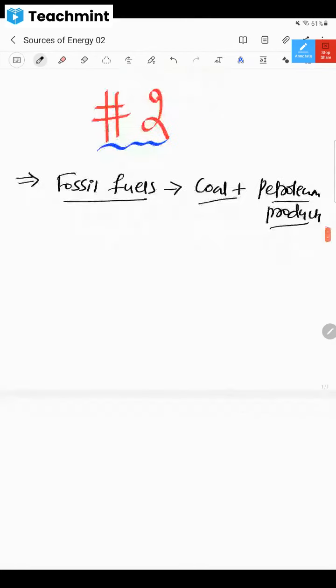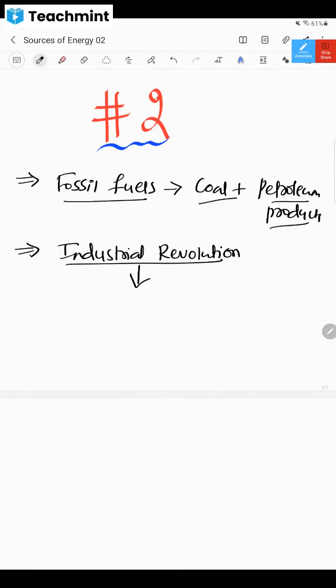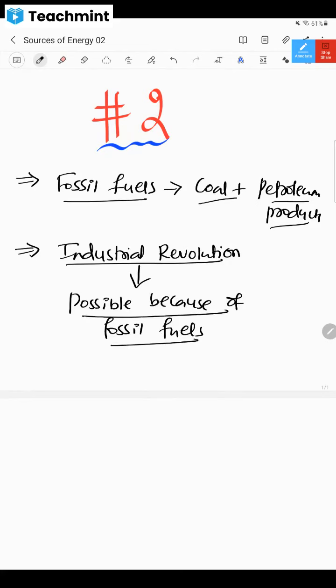Now, this coal is very important. You must have heard about the industrial revolution, right? This industrial revolution was possible because of coal. I mean, it is because of fossil fuels only. Rather than saying coal, you can say fossil fuels. Based upon this, a lot of energy was produced.